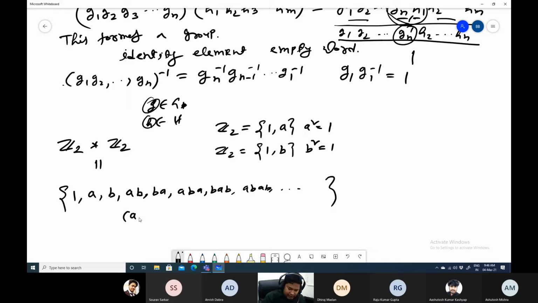And if you take A, B, say B, A, then you can check it is your A. Now B square A, right? A, B square A, but B square is identity, so we'll remove that. So A, then again it is identity. A square is 1, so it is 1. Now AB into BA will be 1.